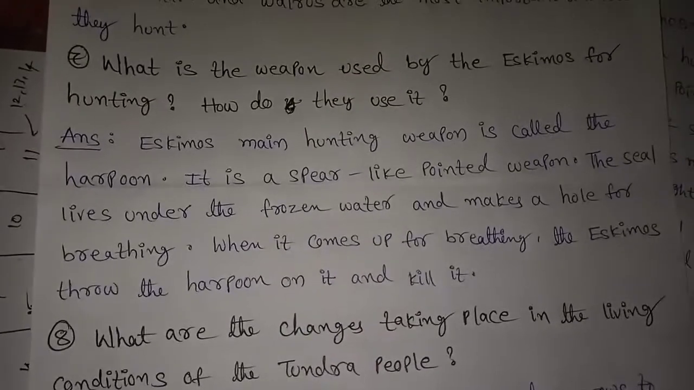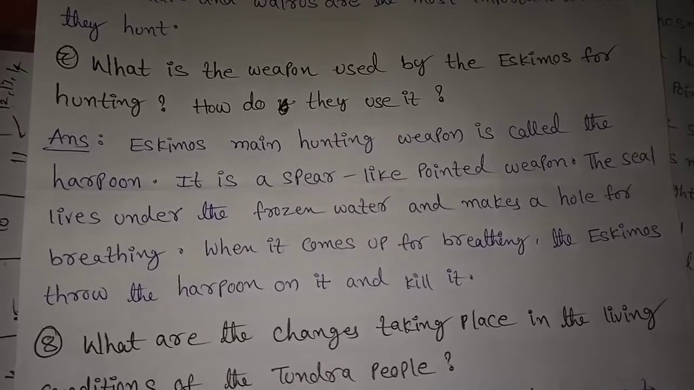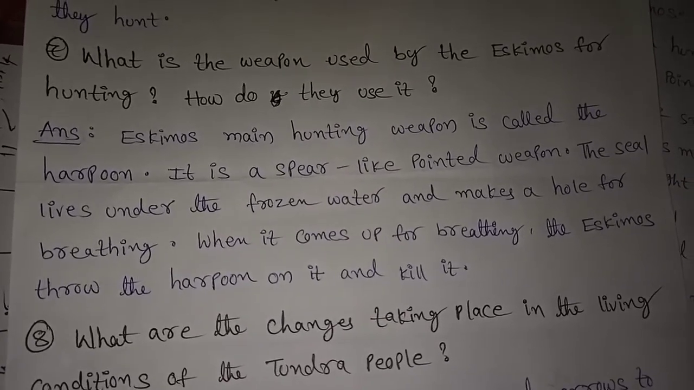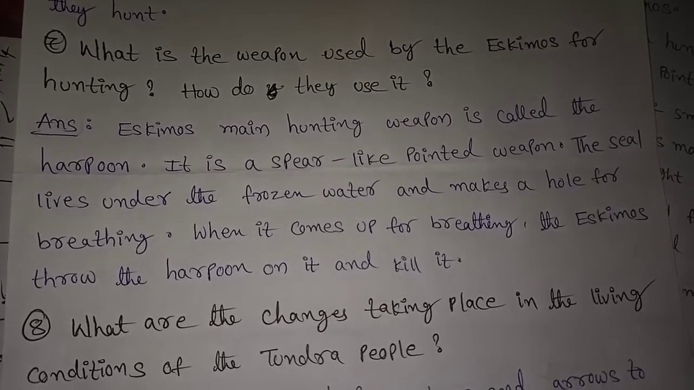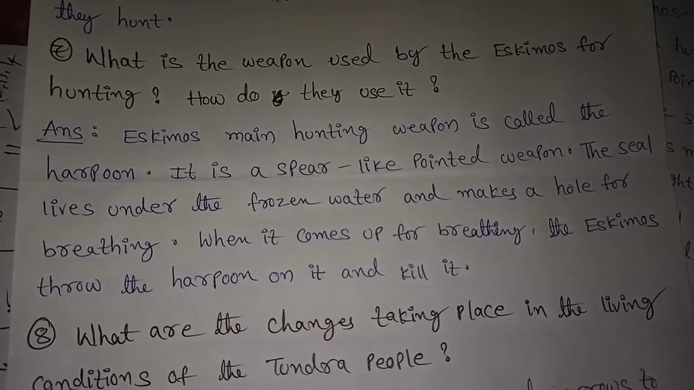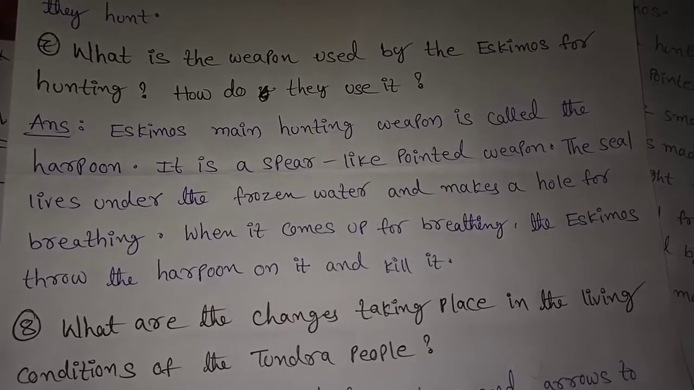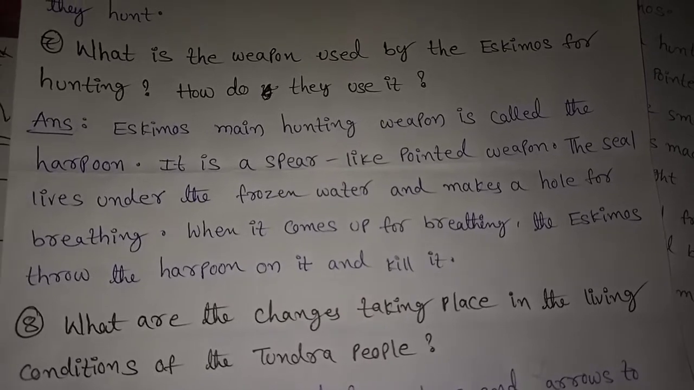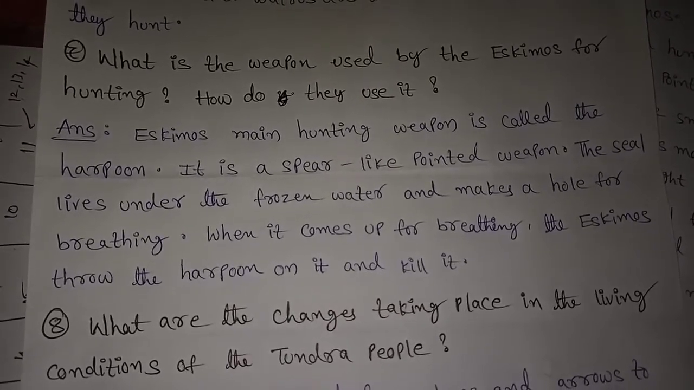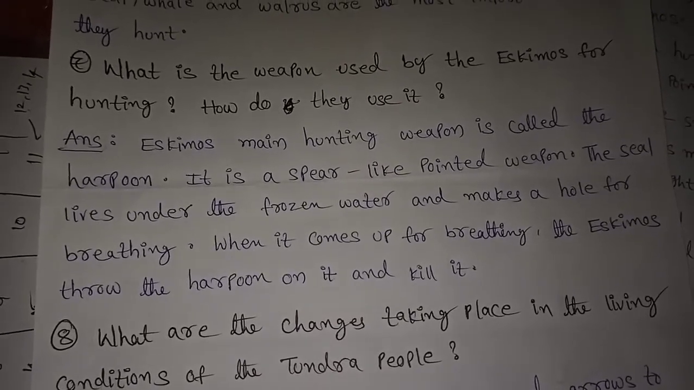Now, seventh question. What is the weapon used by the Eskimos for hunting? How do they use it? Answer: the Eskimos' main hunting weapon is called the harpoon. It is a spear-like pointed weapon. The seal lives under the frozen water and makes a hole for breathing. When it comes up for breathing, the Eskimos throw the harpoon at it and kill it.